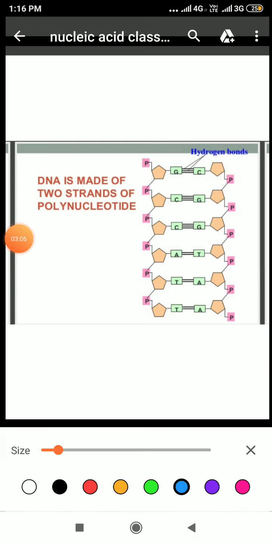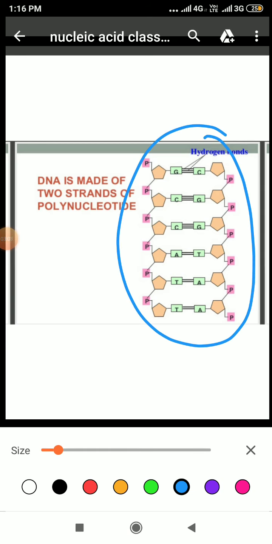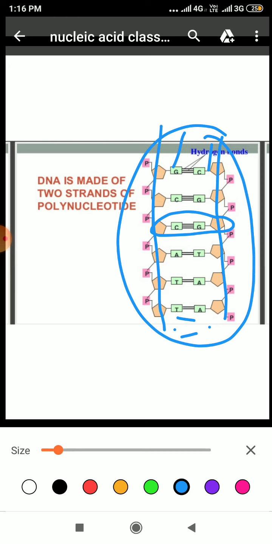Let's understand this through this diagram. See here, this is one strand of your DNA, and this is another strand. They contain these nitrogenous bases. I have told you that A will always form a bond with T with 2 hydrogen bonds, and G will always form a bond with cytosine with 3 hydrogen bonds. Clear?